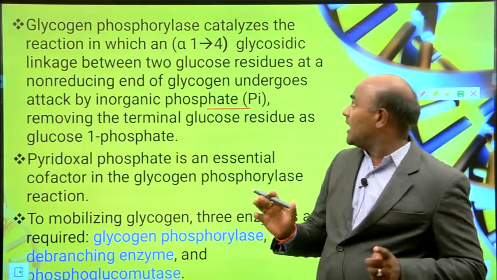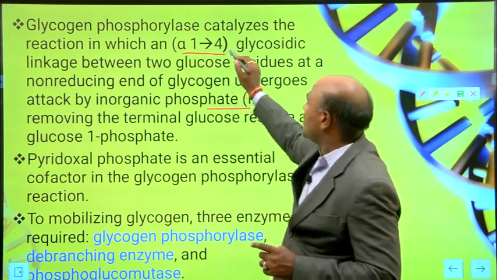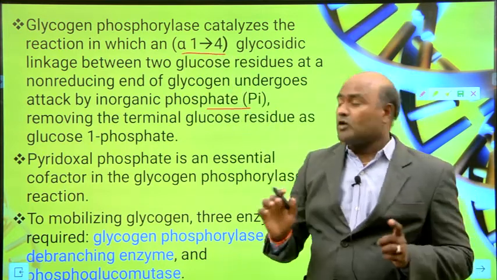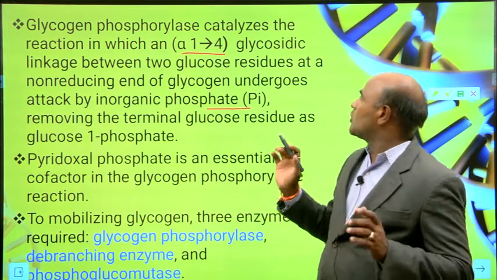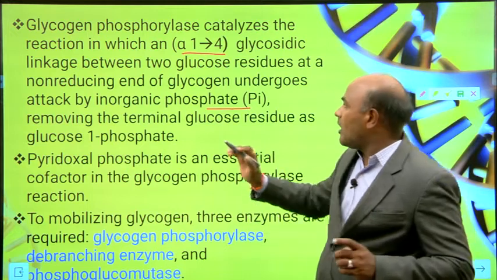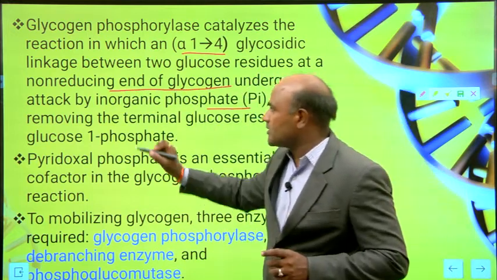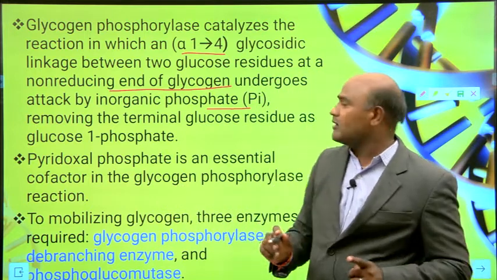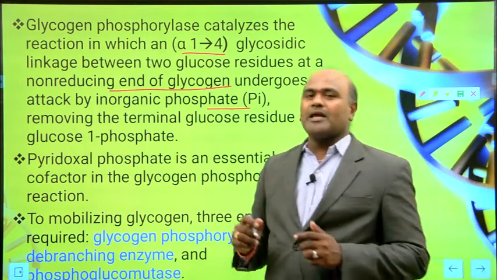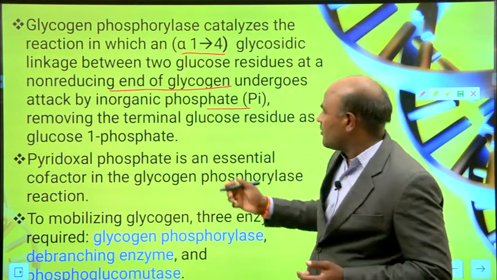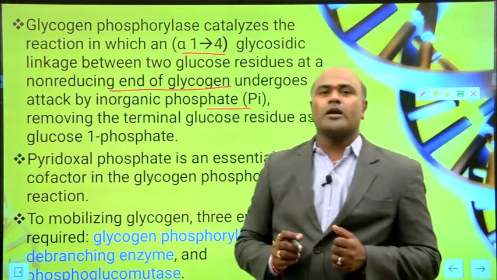This is a very, very important non-reducing end of glycogen.